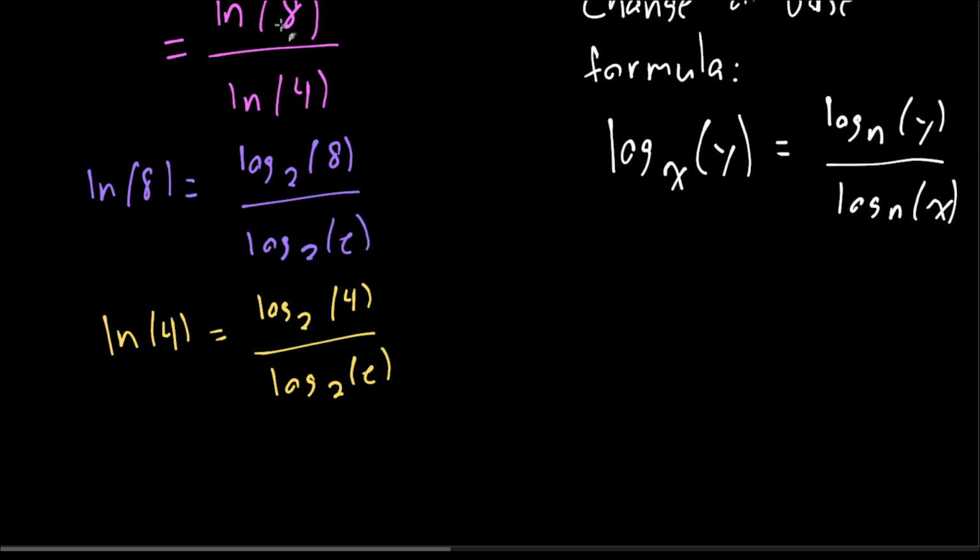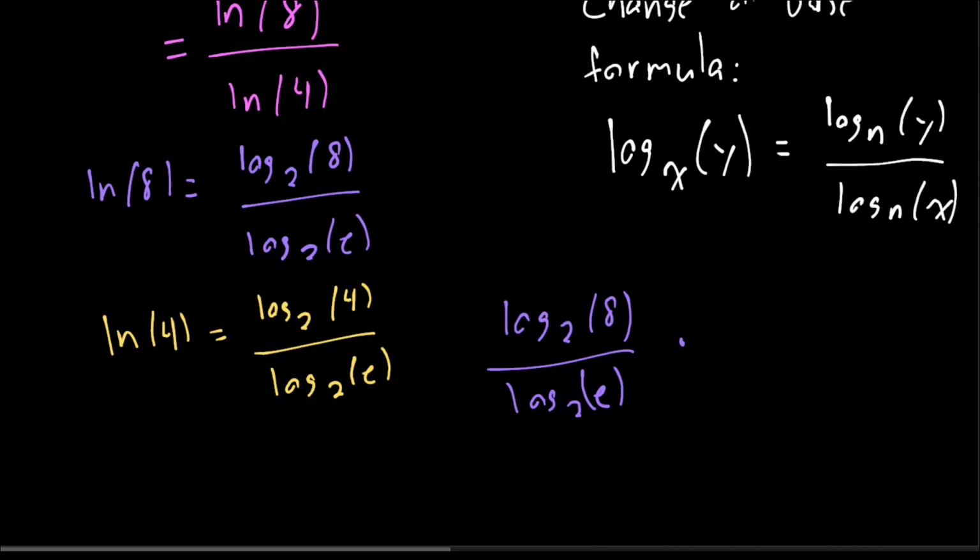Okay, so let's do this division. Natural log of 8 over natural log of 4 is simply log base 2 of 8 over log base 2 of e, divided by this, or multiplied by its reciprocal.